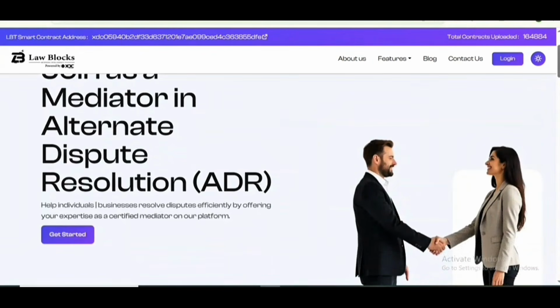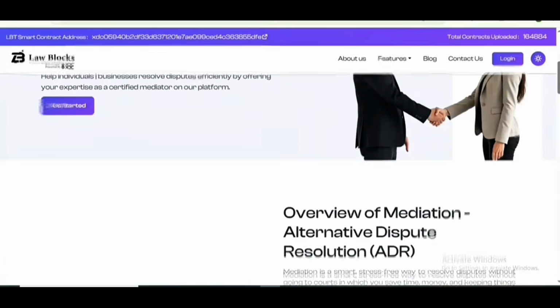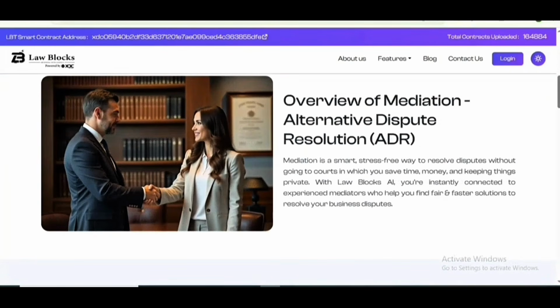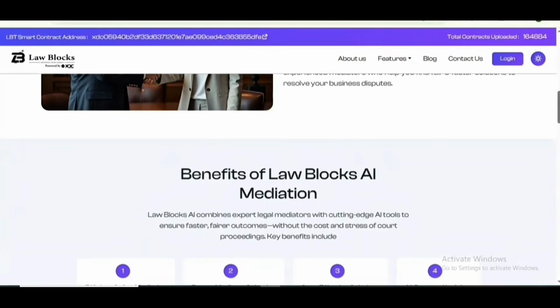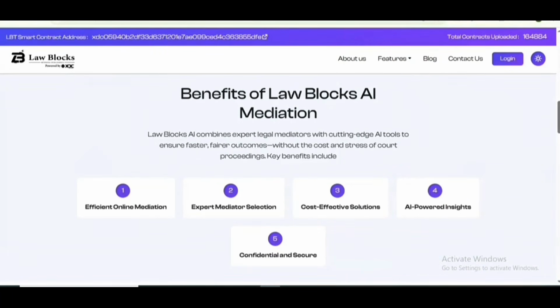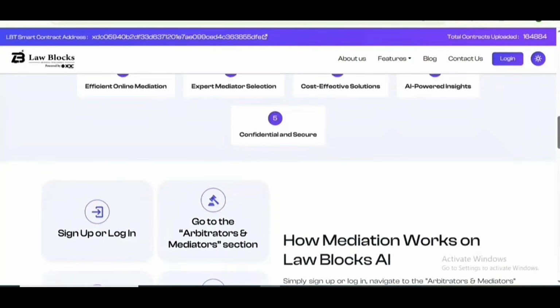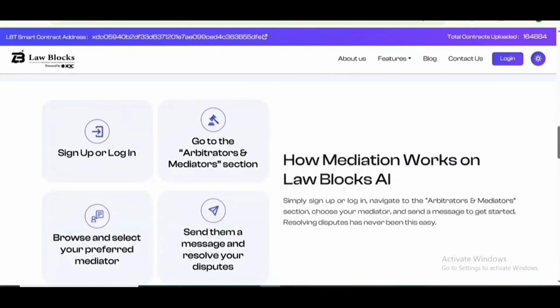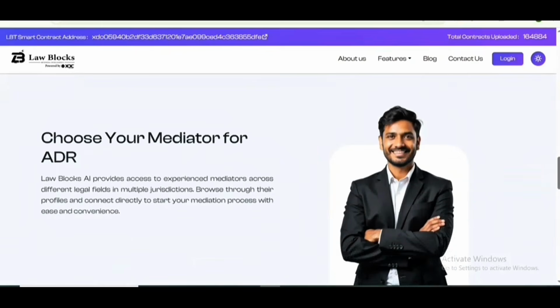Mediation is about dialogue and mutual agreement. On LawBlocks AI, parties who face a dispute can come together digitally with the help of a neutral mediator. The mediator's role is not to impose a decision but to guide both sides towards a fair solution. It's faster than going to court. It encourages collaboration and preserves professional or business relationships. And it happens fully online with the security of Web3 technology.